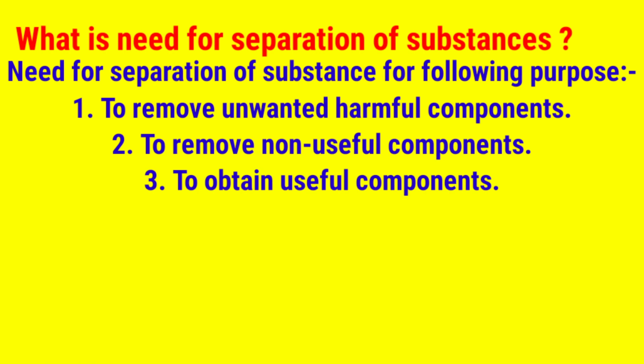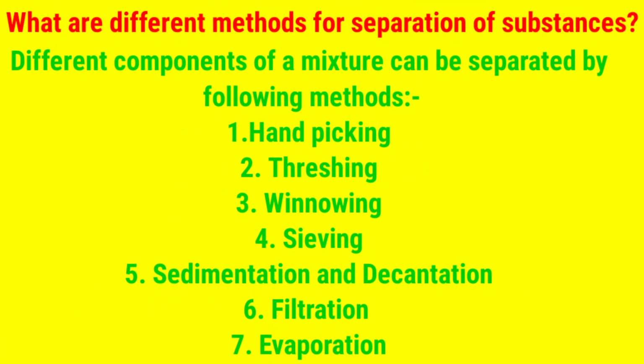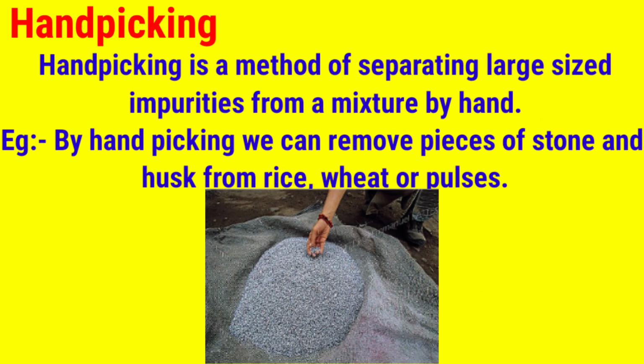So there are different methods. What are the different methods for separation of substances? The first and oldest method is hand picking. Why is this one of the oldest methods? Because from a mixture of different size impurity particles, we can separate the larger size impurities with the help of our hands, with our fingers, using our eyes.